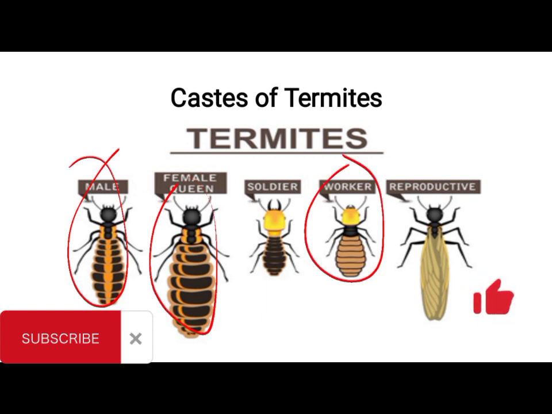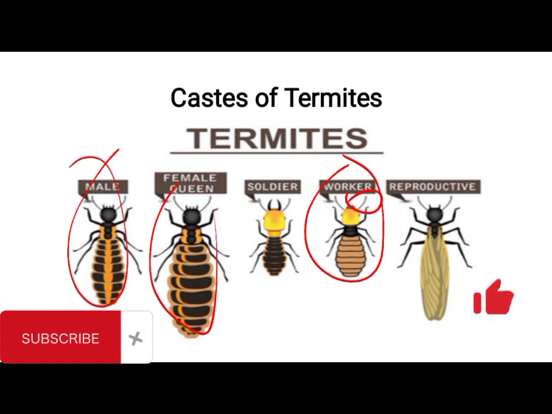Okay, then they have the workers. The workers are sterile females with no eyes. When you say sterile, that means they are non-reproductive. They are soft and have a pale exoskeleton. They have well-developed mouth parts.